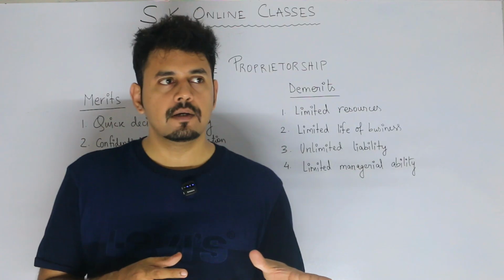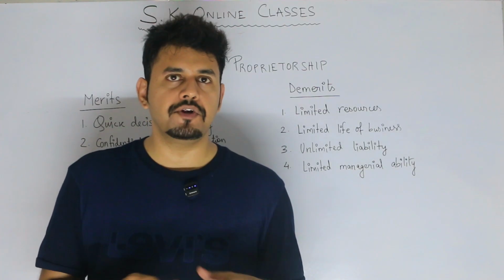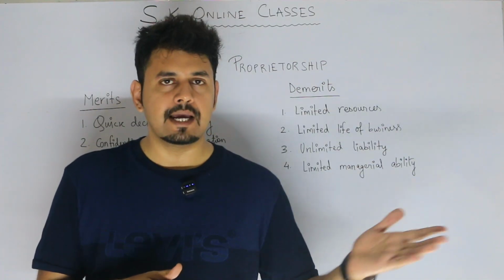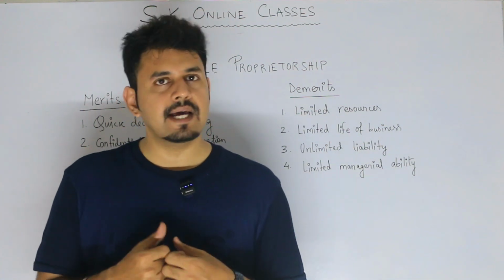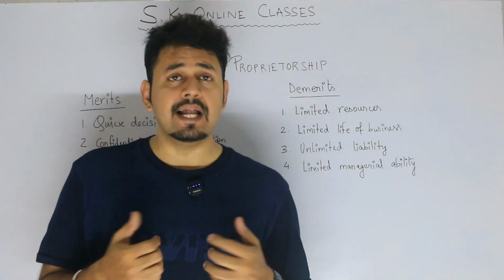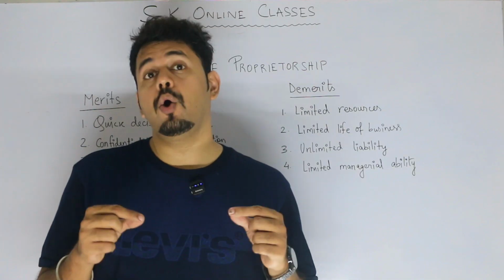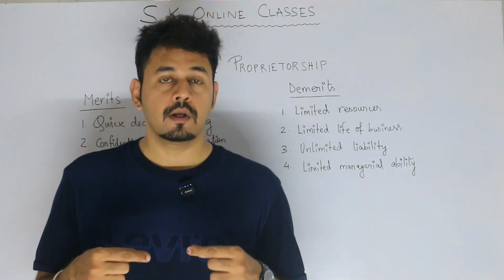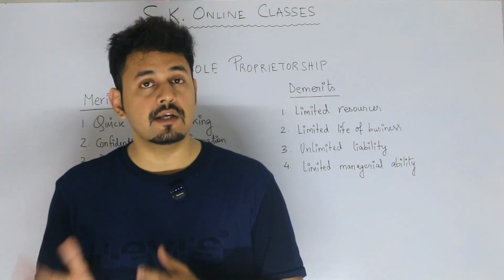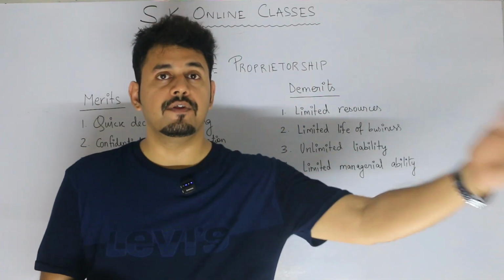Suppose a business has huge losses and the business has decided that they will not continue anymore. So, in order to pay off all the liabilities of the business, they sell off all the assets. After selling off all the assets, say there's a deficit of 20 lakh rupees. The proprietor has to sell all his personal assets in order to pay that 20 lakh rupees. He has to sell assets worth 20 lakh, as in his personal assets will be taken to pay off the liabilities of the business.